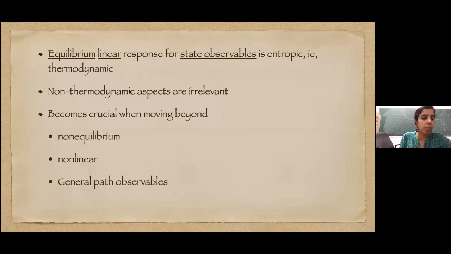In equilibrium, non-thermodynamic aspects are completely irrelevant. We did not talk about waiting times, and it doesn't depend on the friction explicitly. Once we go away from this particular scenario of equilibrium linear response, these non-thermodynamic aspects become very crucial.